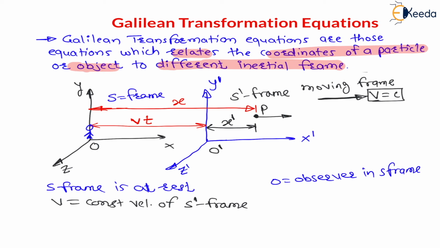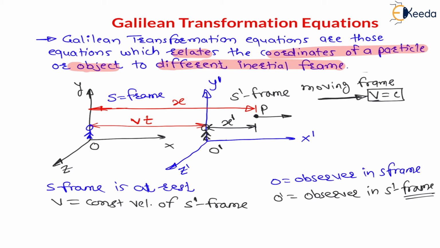And O dash, if one person is sitting at O dash, this person is observer from this second frame, right? Therefore my dear students, here I will say O dash is observer in S dash frame, right? Very important. Now my dear students, let us understand here.